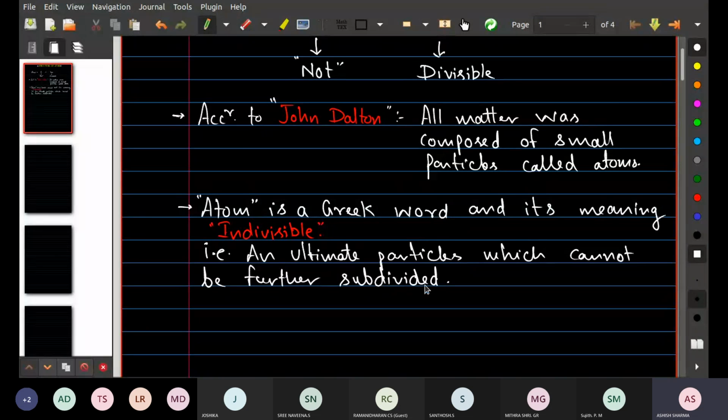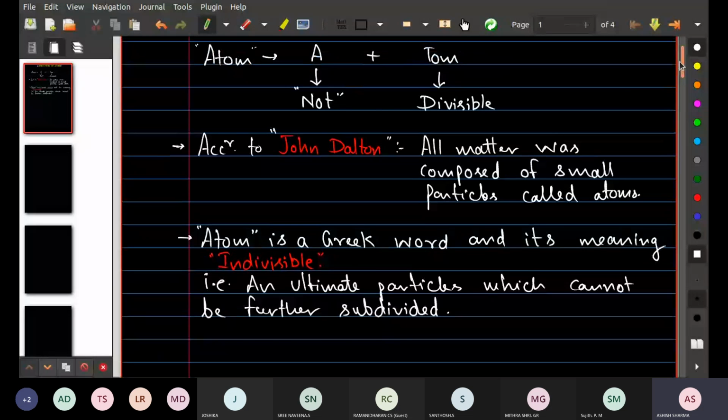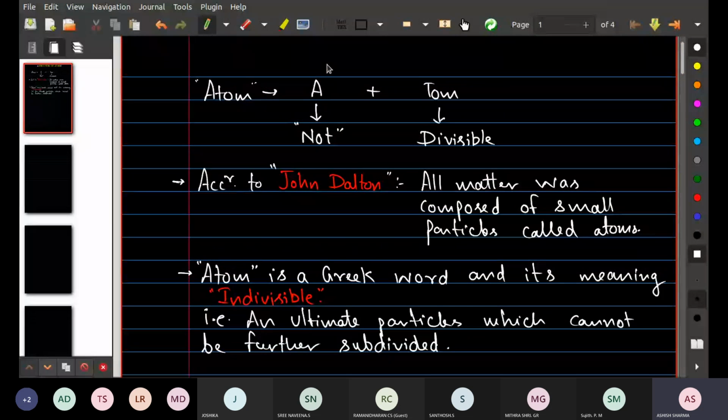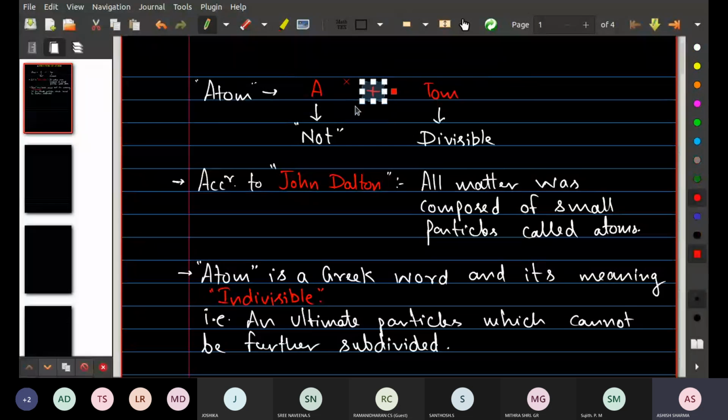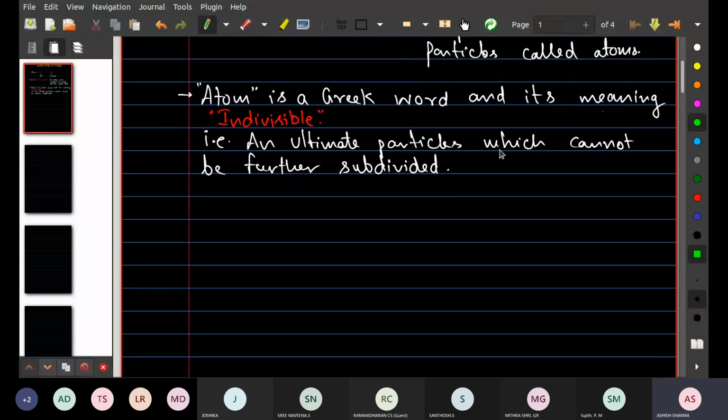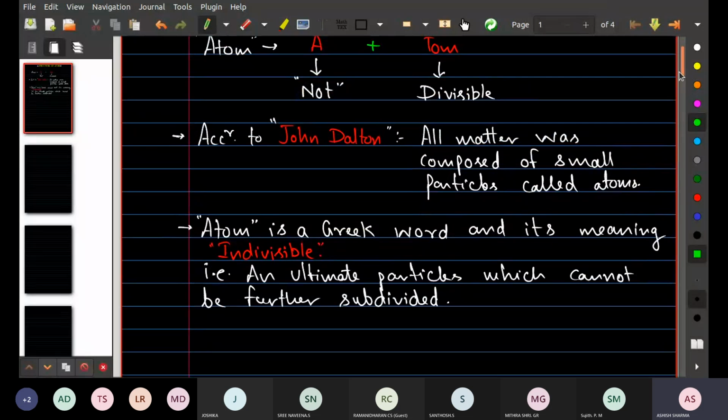I hope this point is very clear to you. Whatever I have written at the very beginning of this chapter: atom has two words, one is A and one is Tom. A means not and Tom means divisible. So fully, atom is known as an indivisible thing, an ultimate particle which cannot be further subdivided. I hope this is very clear to you. Does anybody have a doubt? This definition is according to Dalton.